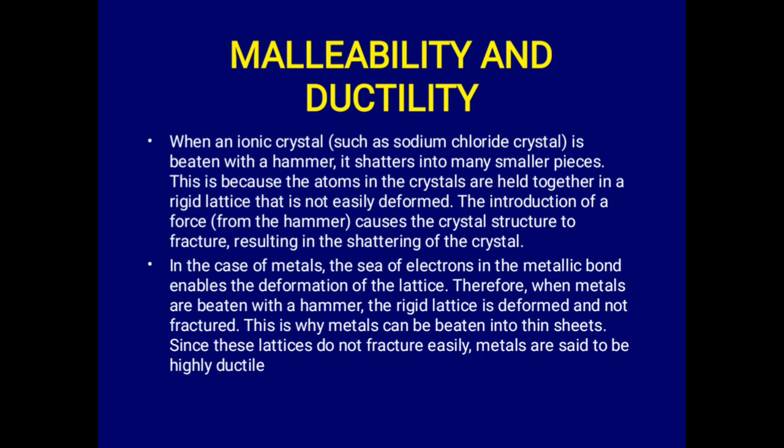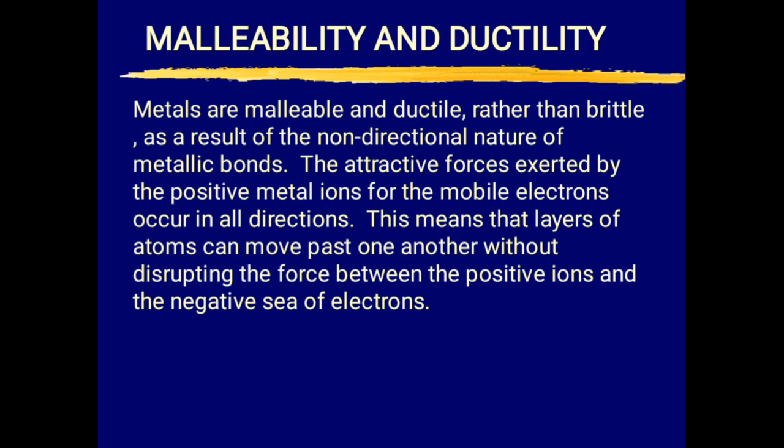So the sea of electrons that metal structures have enables the deformation of the lattice. When force is applied on metal, the rigid lattice is deformed but not fractured. That is why they can be beaten into thin sheets, because the lattice of metals does not fracture easily. If they are able to be beaten into sheets, they are malleable.